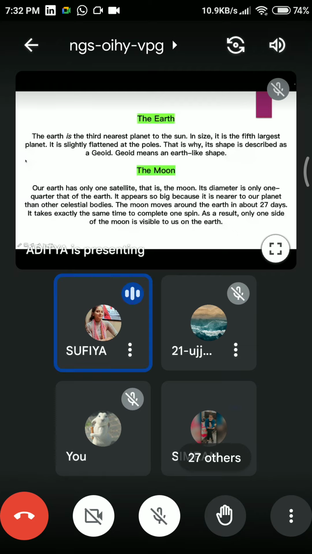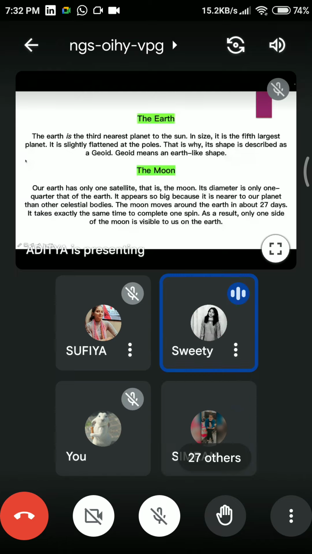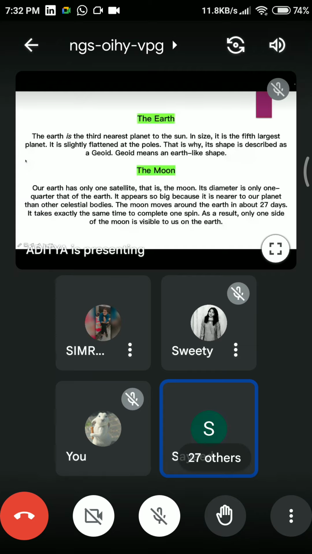Ma'am, the moon is the only satellite of the Earth. Yeah, that's the best answer you can give, right? Moon is a type of natural satellite, whereas we also have artificial satellites as well. Yes, very good, sweetie. Others? Ma'am, it does not have its own light. Then which light does it take? From the sun. Very good. It takes the sun's light to give light on the earth.